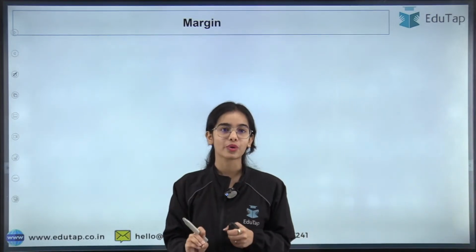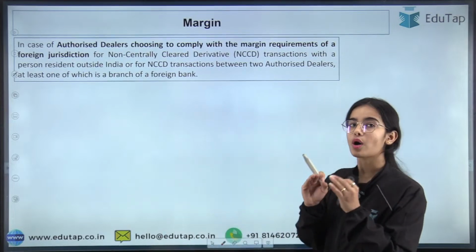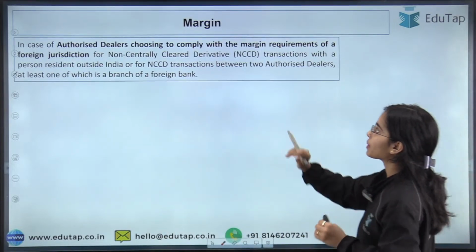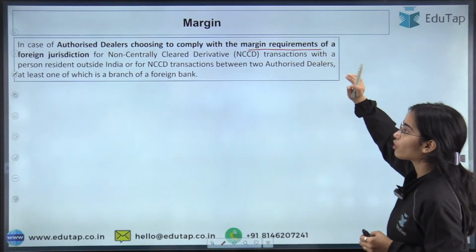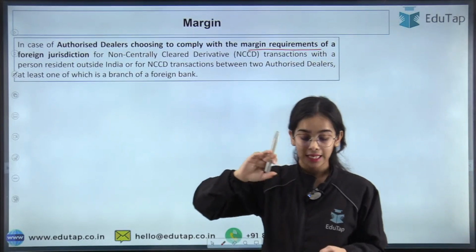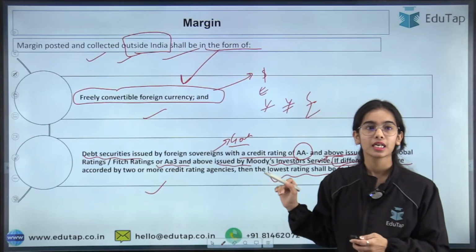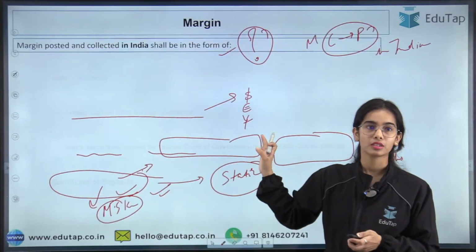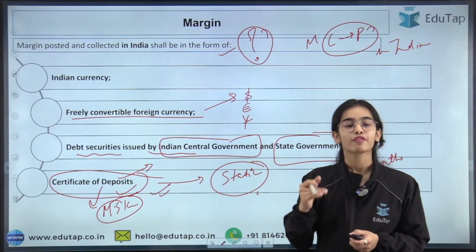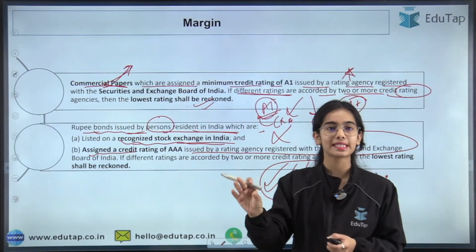Now the last point that you have to see is in case the authorized dealers choose to comply with the margin requirement of a foreign jurisdiction. The margin requirement we have studied is the one that is in our country, as laid down by RBI.